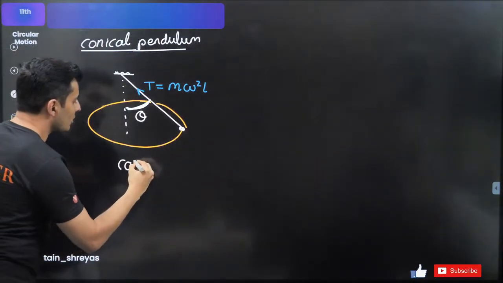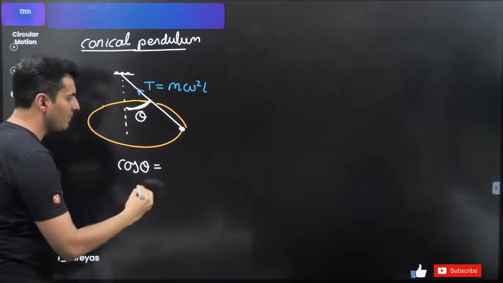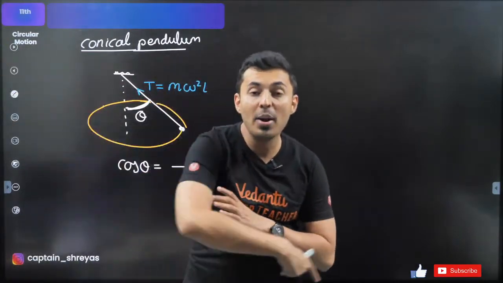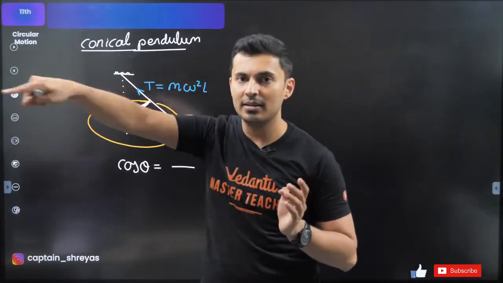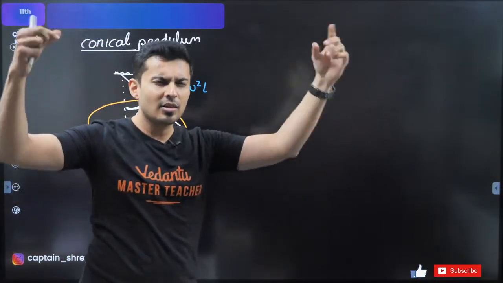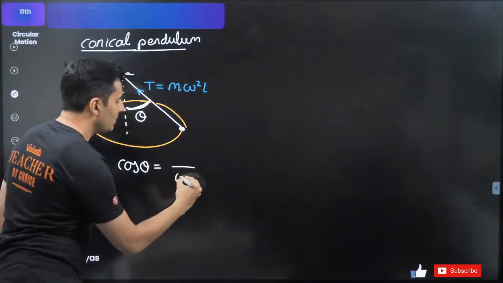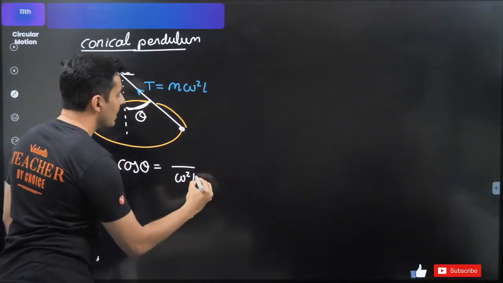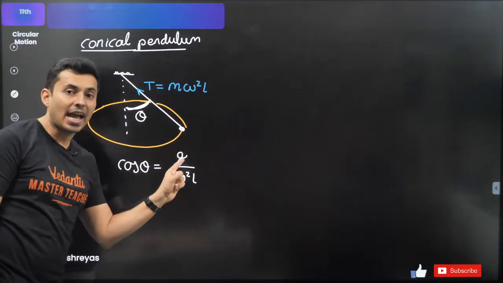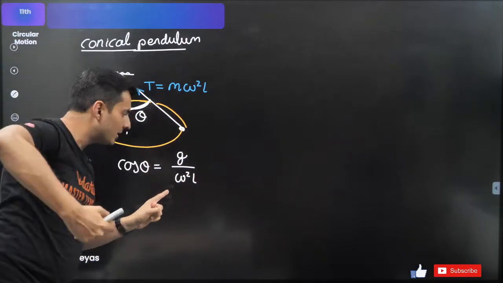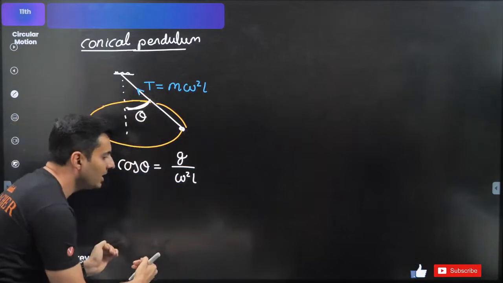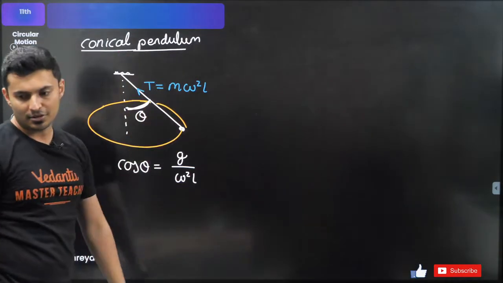And the cos of that angle is given by g upon omega square L. See, when you rotate it fast, it will make a big angle. So if omega increases, theta will increase, cos theta will decrease, so it should be downstairs. So omega square L is downstairs and g is on the top. So this is the formula for the angle dependent on the speed. If omega increases, this ratio decreases, cos theta decreases, theta increases.